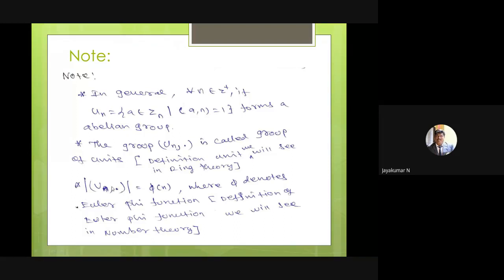Suppose, one more question: how many elements are in U(9)? That is phi of 9. How many elements in U(13)? That is nothing but phi of 13. This is an important 2 mark question. From this hint, we can ask many 1 mark objective questions. So this is an important hint. As well, you have to know that U(n) under multiplication is a group of units. Unit means in that set each and every element has an inverse element.